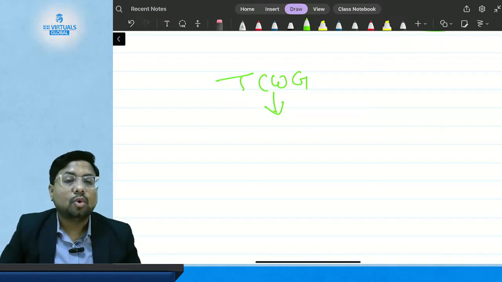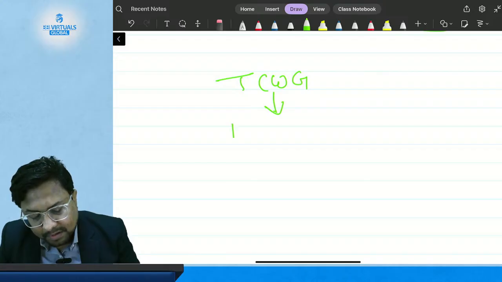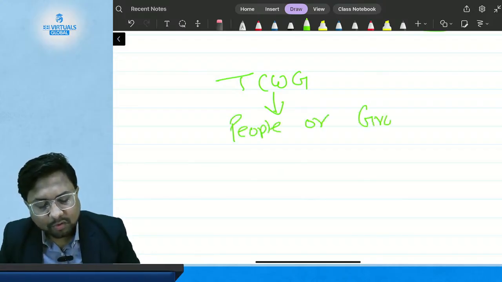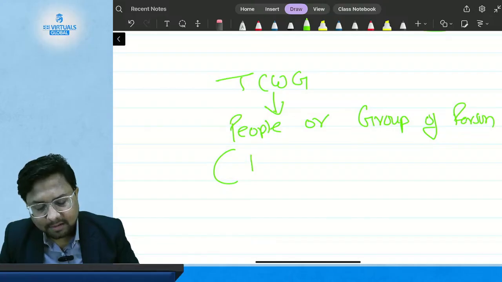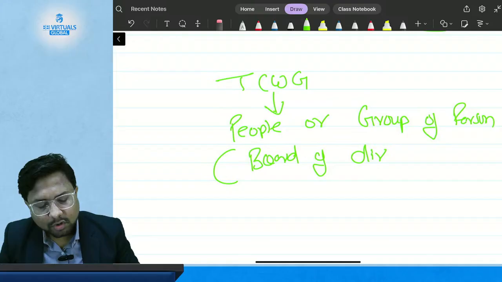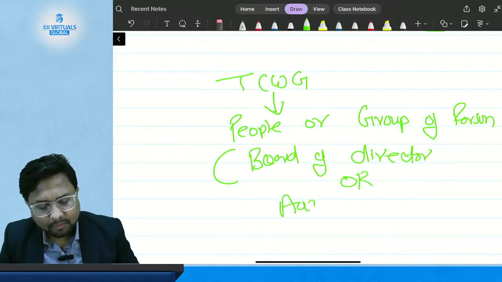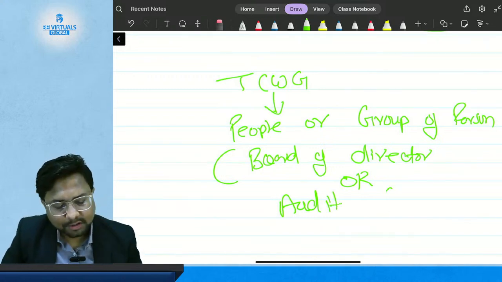TCWG means those charged with governance. They are the people or group of persons like the board of directors of a company or the audit committee. What is the board of directors and what is the audit committee? You are going to study that in your law examination.